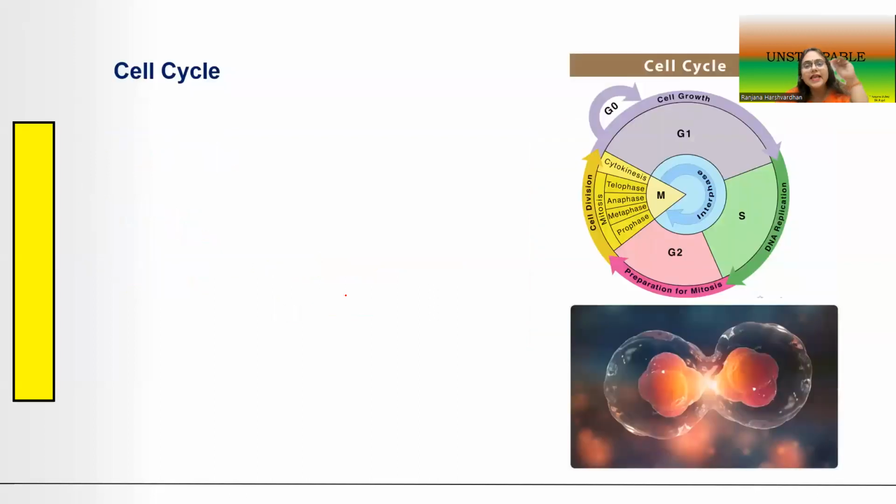Then next comes the life cycle, or the cycle of a cell. Meaning to say, does the cell begin to divide the moment it is born or formed? The answer is no. Just as a human being or an organism, the moment it is given birth to or comes on this earth, does not get the capacity to reproduce.